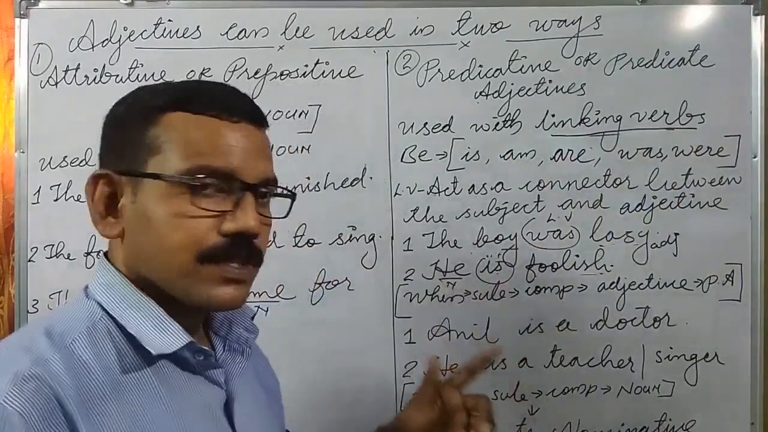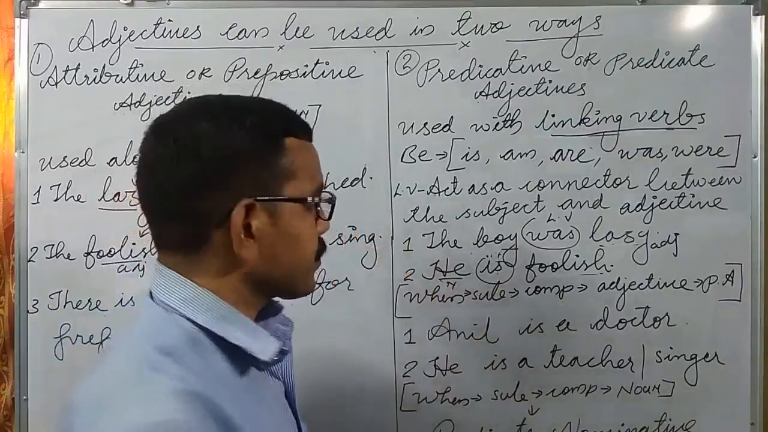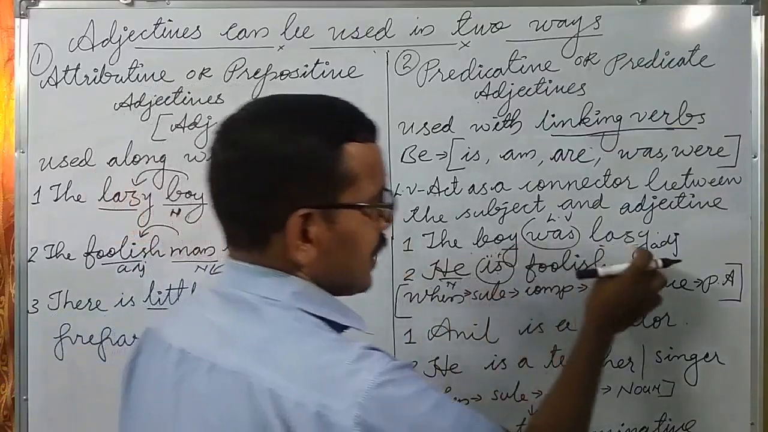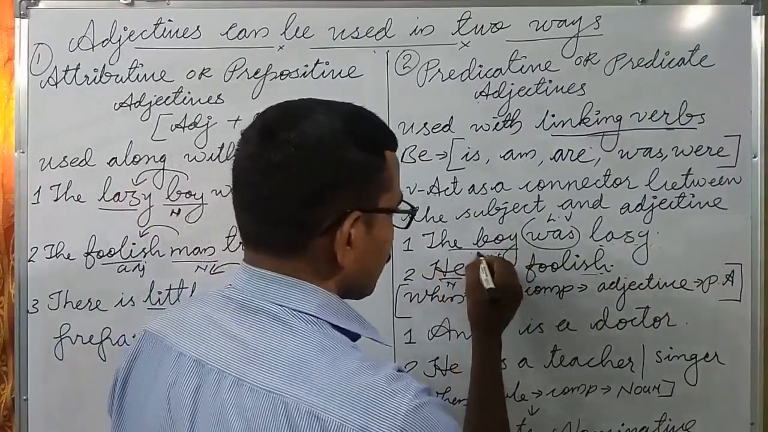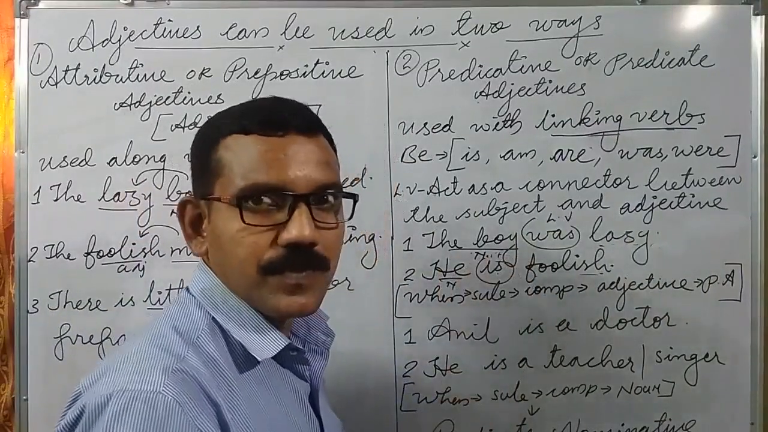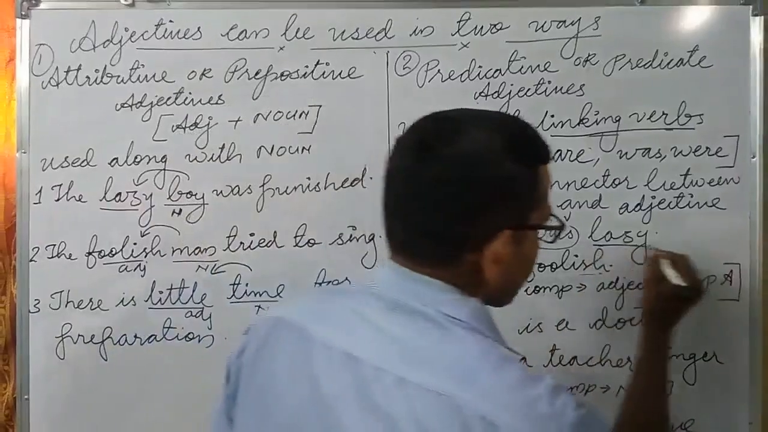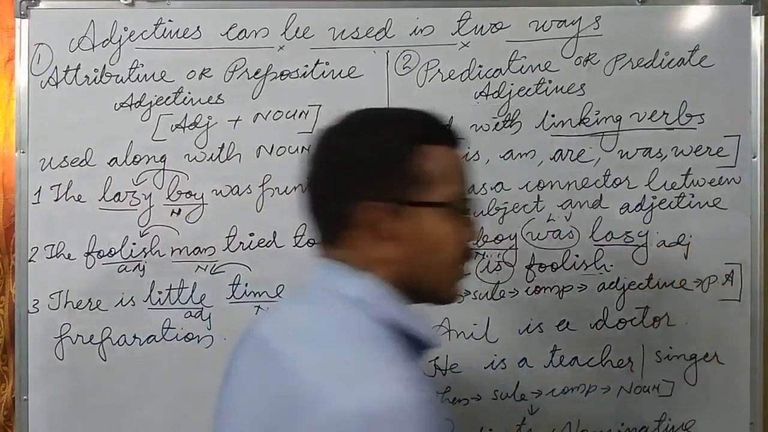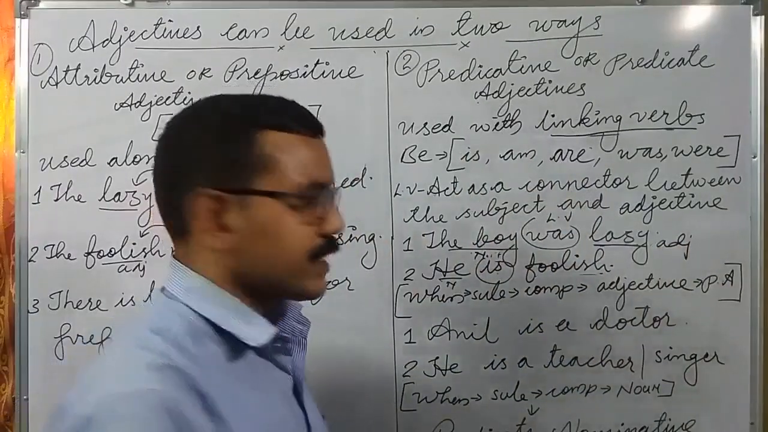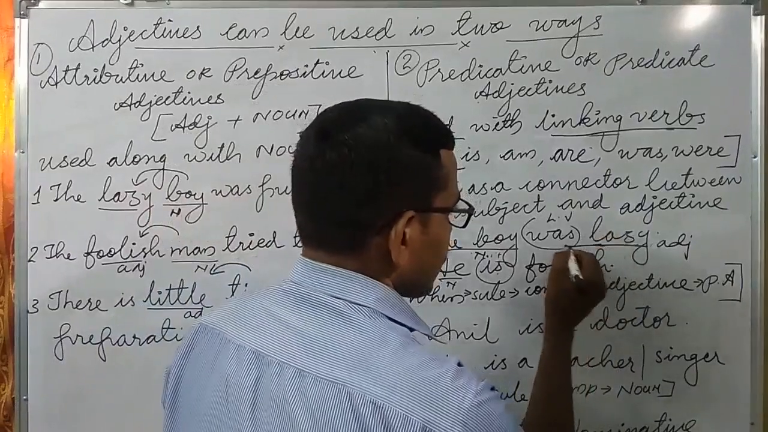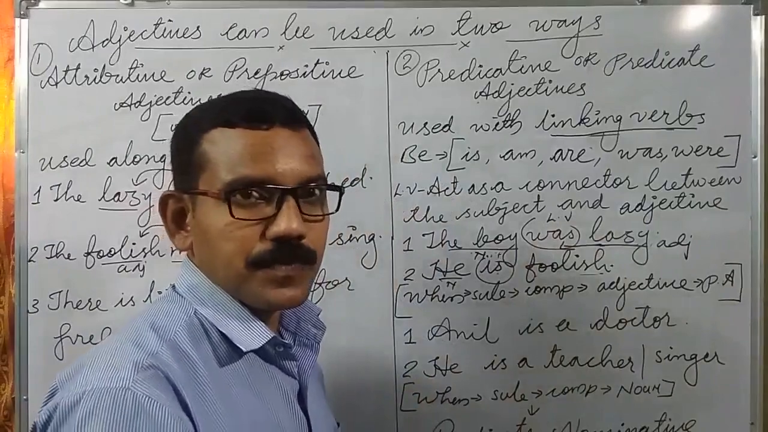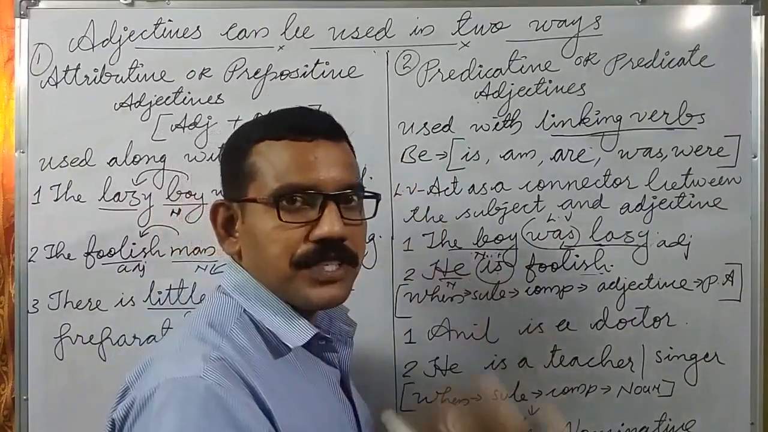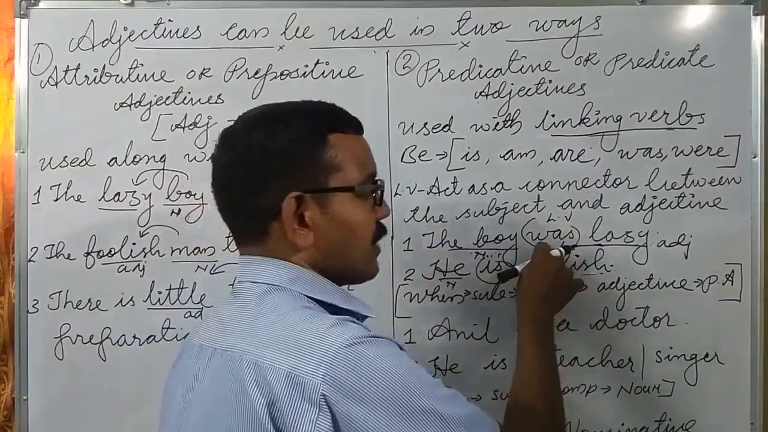Look at the example so that you can easily understand it. The boy was lazy. Here the noun is boy and the adjective is lazy. Here the adjective is used with the linking verb. Was is the linking verb. Okay, here the adjective is used with the linking verb.